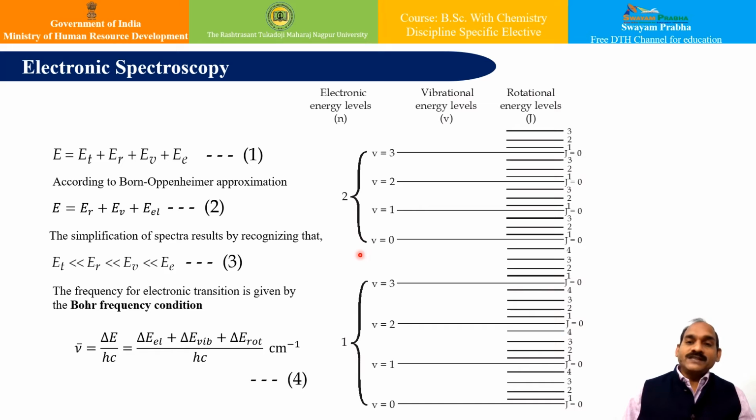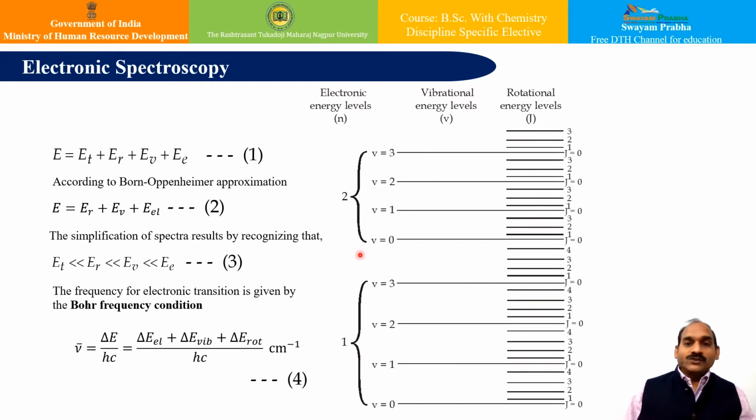Whenever a molecule absorbs energy, we get the band spectrum. Now, the molecule possesses four different types of energies. We have seen the translational energy, rotational energy, vibrational energy, and electronic energy.